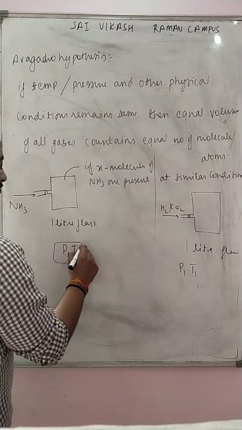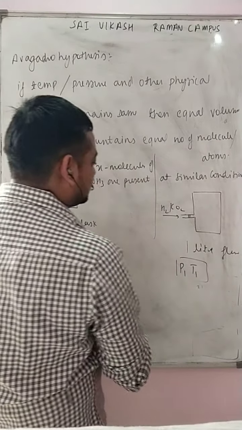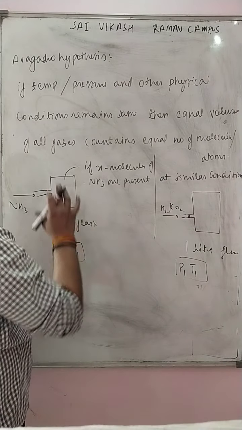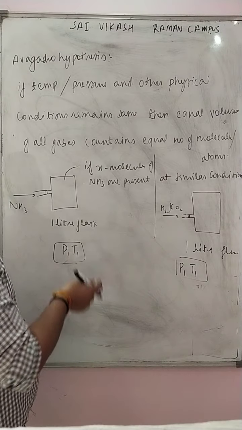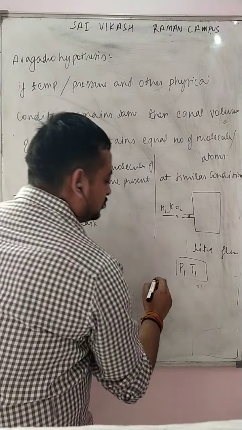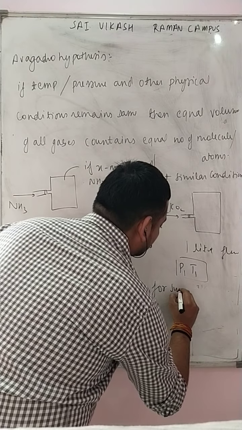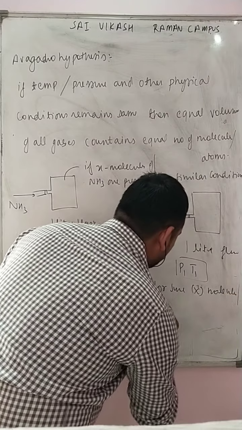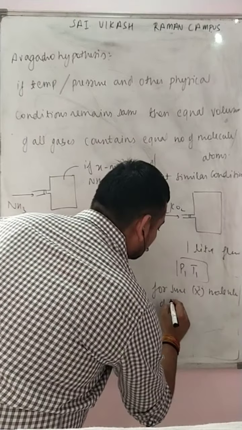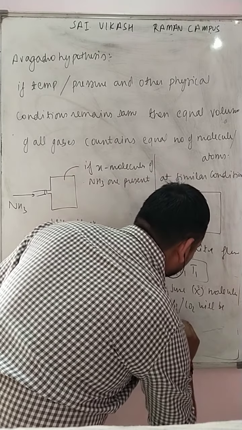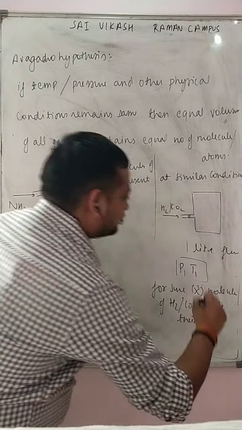You can easily understand these are the same physical conditions in both cases. Then Avogadro hypothesis tells us that if X molecules of NH3 are present, then for sure X molecules of H2 or CO2 will be there.